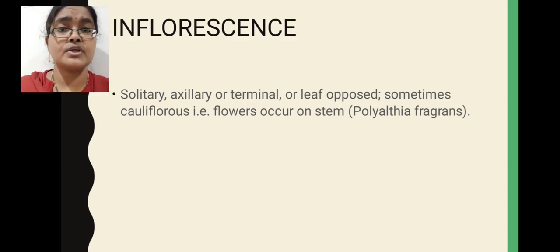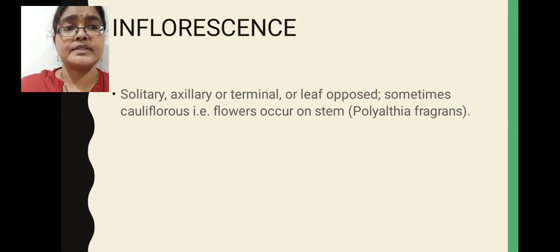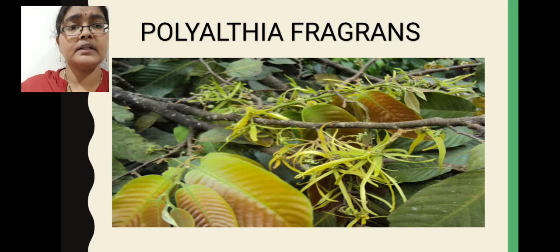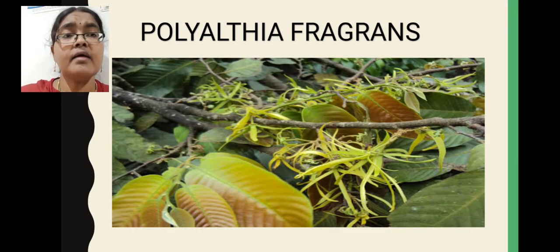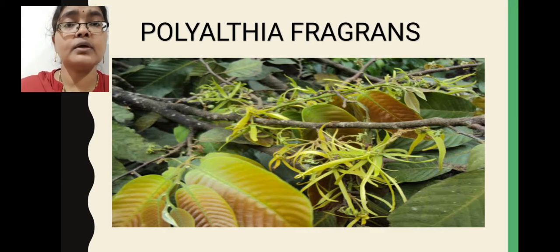Sometimes cauliflorous condition also you will see in some members. Cauliflorous condition means flowers borne on old axis or main branches. That condition is called cauliflorous condition. You will see this cauliflorous condition in Polyalthia species, Naramamidi, etc. These members will show cauliflorous condition. Here you can see the Polyalthia fragrans plant, how these flowers are borne on old axis or main branches. So that is called cauliflorous condition. Example is Polyalthia fragrans. Here in this image you are seeing Polyalthia, all species are cauliflorous in nature.